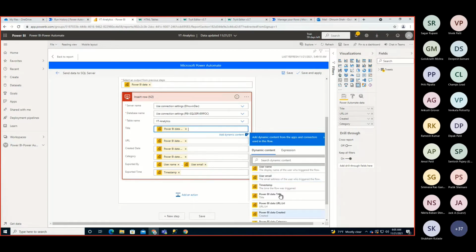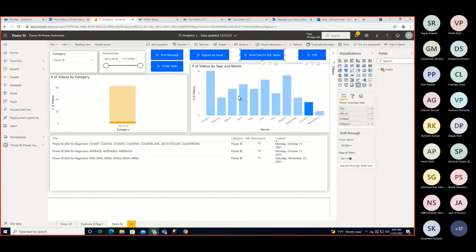And at last, we are providing the exported time. So we have a property called timestamp. So when that button was clicked, we are getting that as well. So we simply need to pass that over here. And once you are done, you simply need to click on save and apply, and you are good to go. So now let me go back and check this functionality.